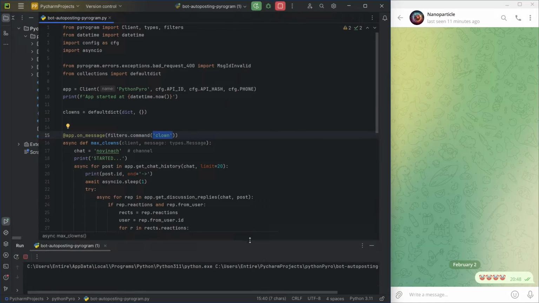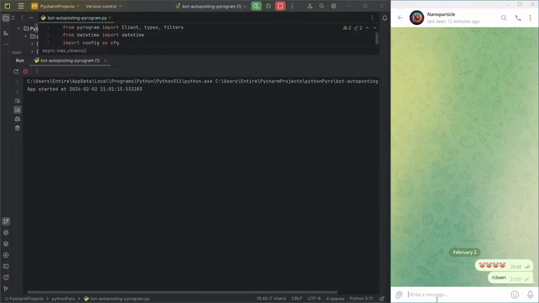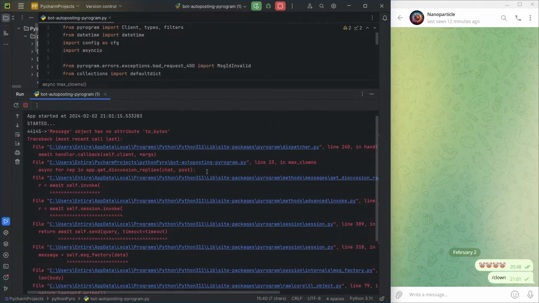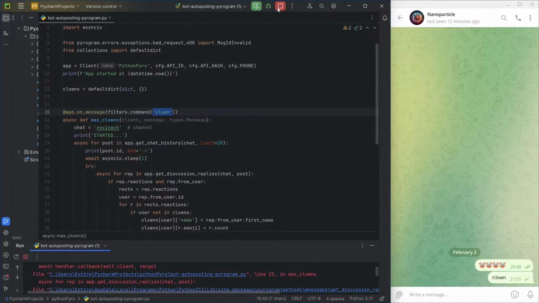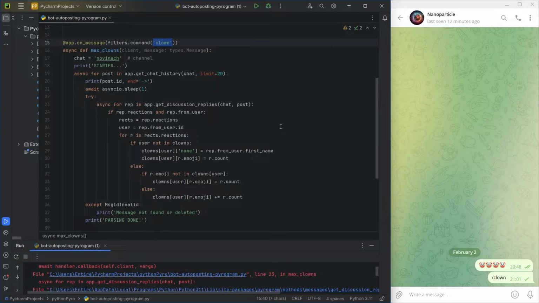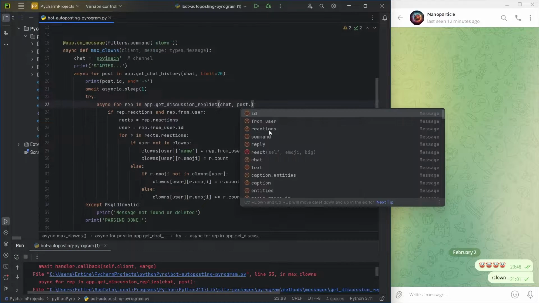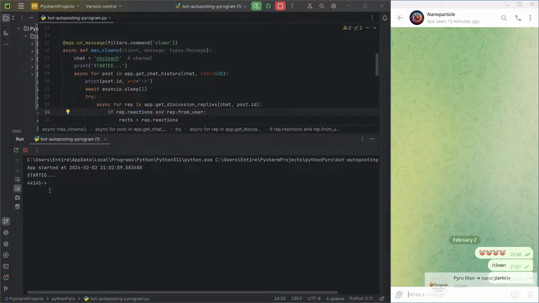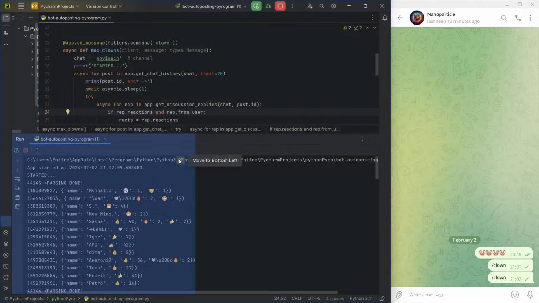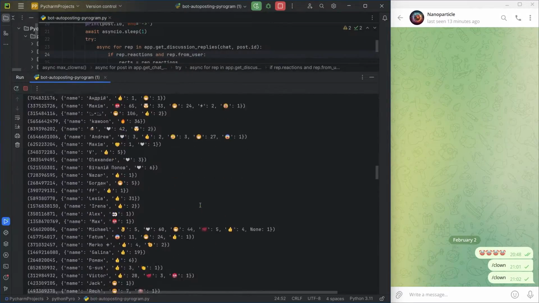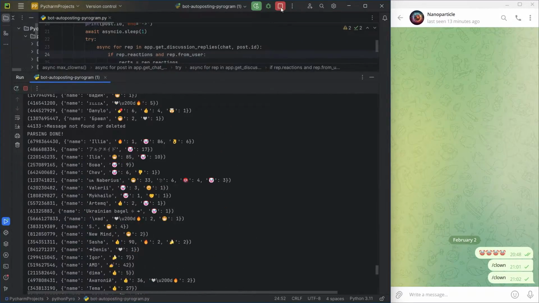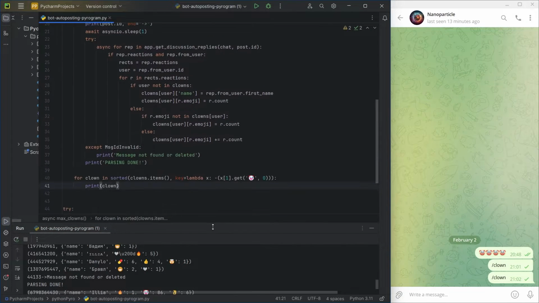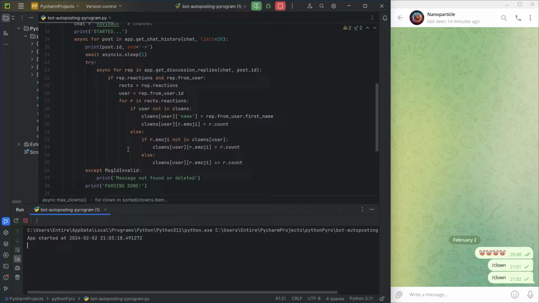I run the code, and immediately I see an error. I forgot to specify the ID attribute and accidentally passed the message object instead of int. Now I run it again and see that I wrote the loop incorrectly. It is inside another loop and prematurely outputs information. On the third attempt, everything worked.